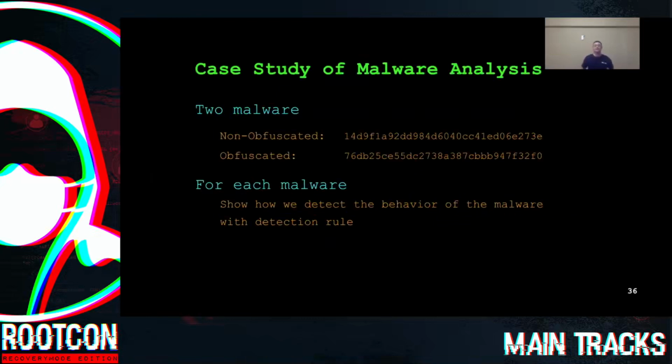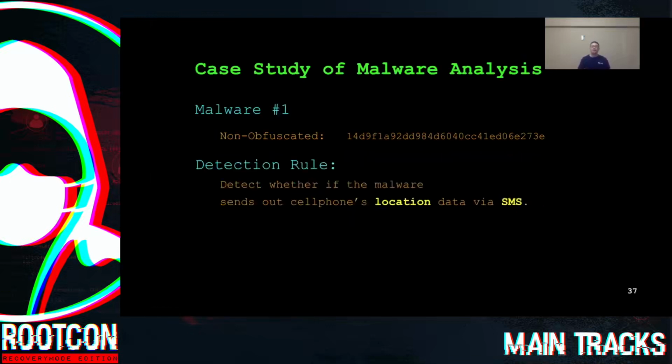So in this section, we prepare 2 malware samples. One is non-obfuscated, and the other one is obfuscated. And for each malware, we will show how we detect the behavior of the malware with the detection rule. Now let's look at the first malware. This is a non-obfuscated one. And we will use the rule in Quark Engine to detect whether the malware sends out cell phone location data by using SMS.